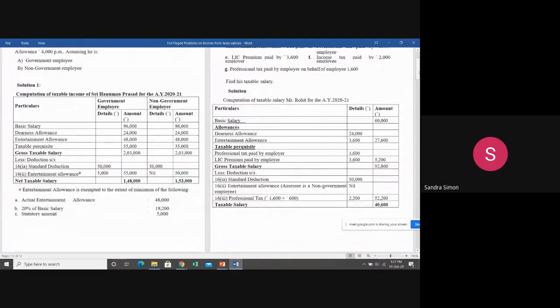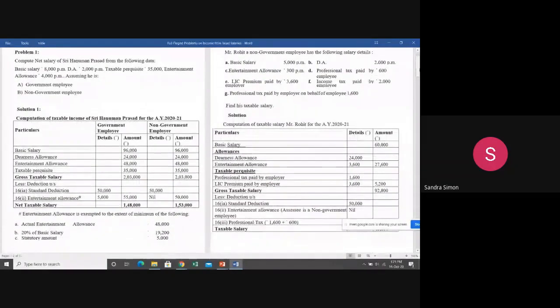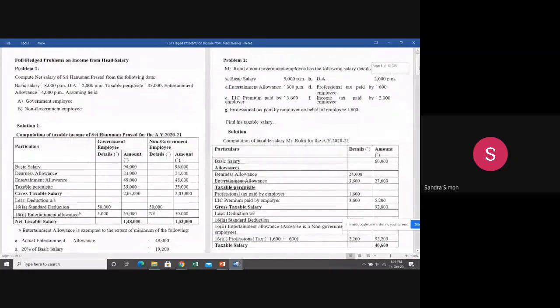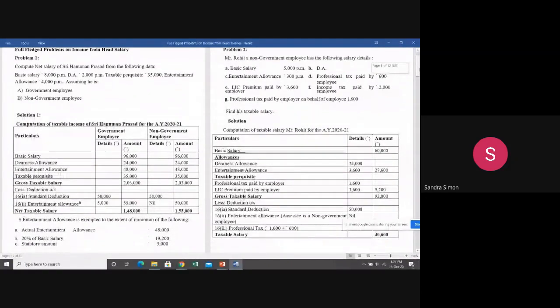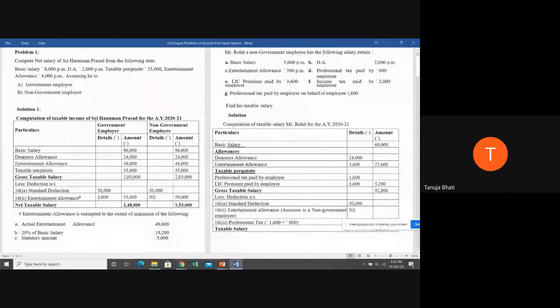Ma'am, please can you explain the entertainment allowance, like why we took nil in the non-government employee case? See, in the provisions of deductions under section 16, we have seen that there are 3 deductions given: standard deduction, entertainment allowance, and professional tax. Now, the entertainment allowance deduction is given only and only to a government employee, correct? So only in the first situation, the government employee will get the deduction of 5,000.